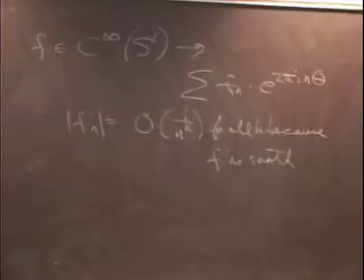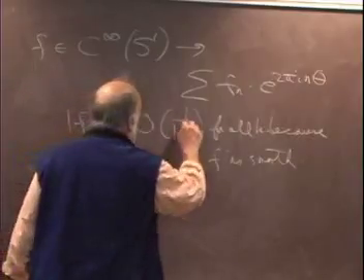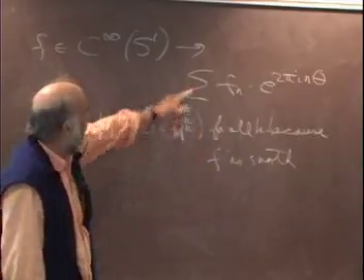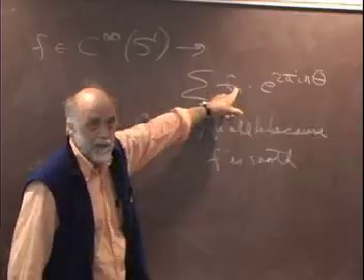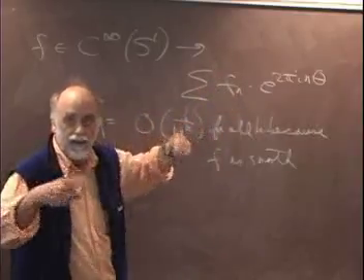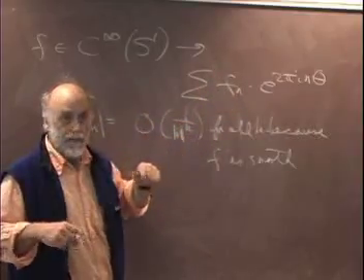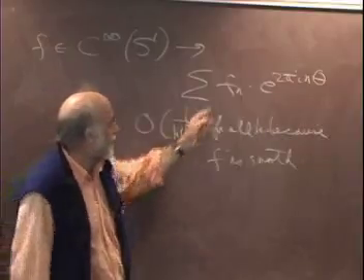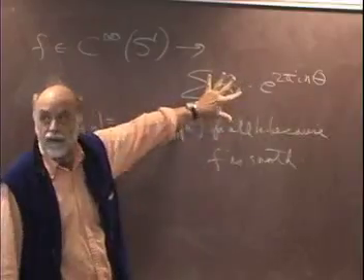Why don't you say what big O notation means? Sure, first of all, there's an absolute value around this. It means these coefficients decrease faster than any possible polynomial, the inverse of any polynomial in n. So for example, exponential decrease is fine, but it doesn't have to be that fast, just very rapidly decreasing. Is that okay?